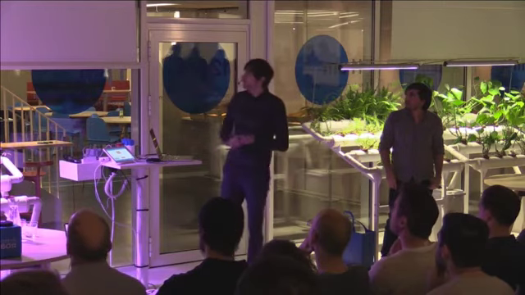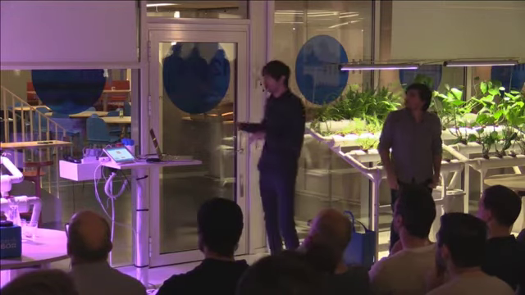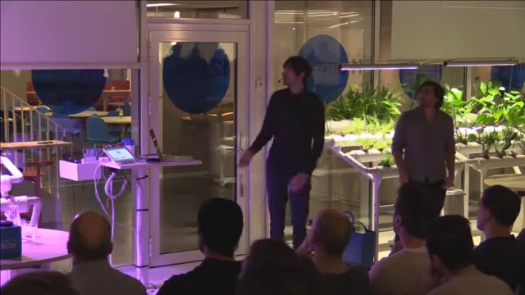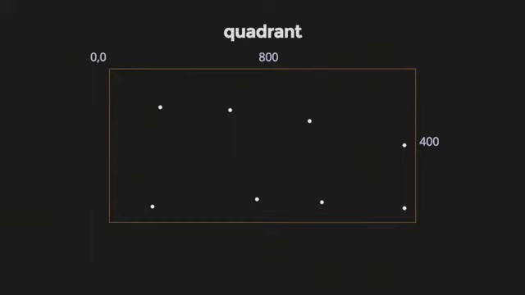But when we think about how to distribute all the stars throughout the entire universe, it's easier to think about splitting up the universe into smaller quadrants. A quadrant here is just a slice of the universe defined by some coordinates, which in this case is 0, 0 at the top, and some size, which is 800 by 400. In our universe, each pixel is actually 1 unit of dimension.